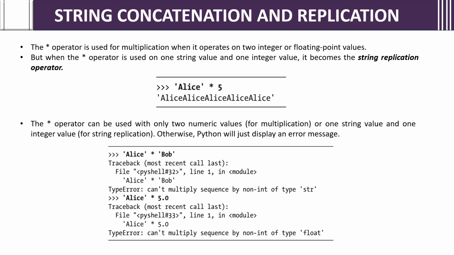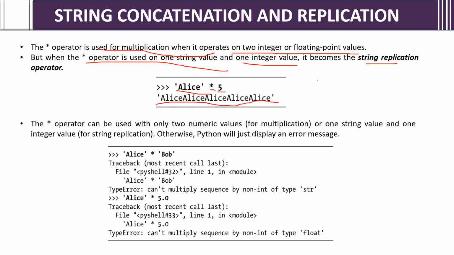The star operator is used for replication when it operates on a string and an integer. If you are doing 2 into 2, it will multiply. If you do 2.14 into 3, it will multiply. But if the star operator is used on a string value and one integer value, then it becomes the string replication operator. See, a string multiplied with star or asterisk into 5 will give the output Alice five times.